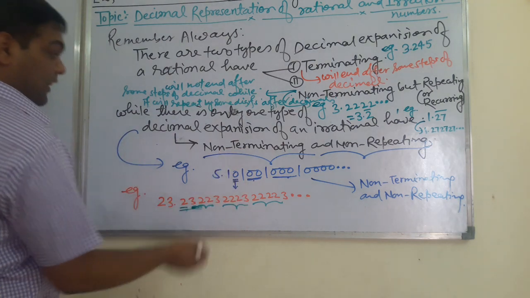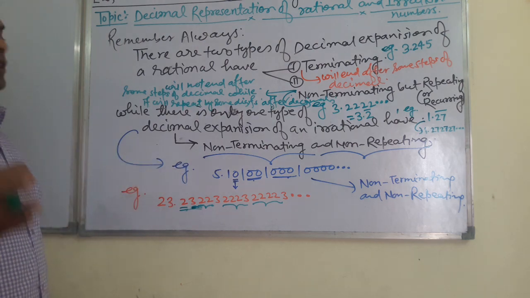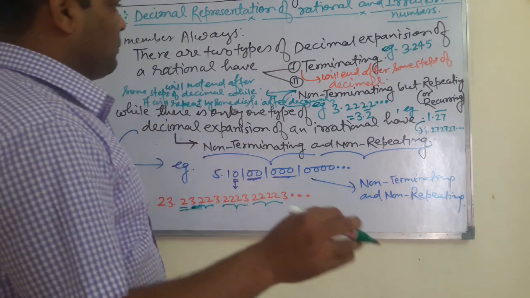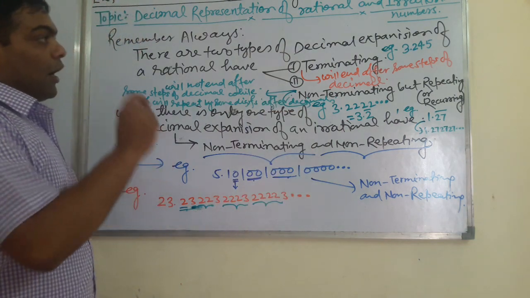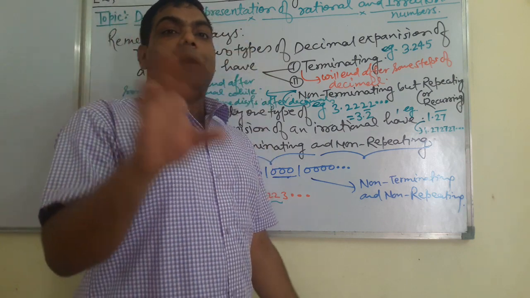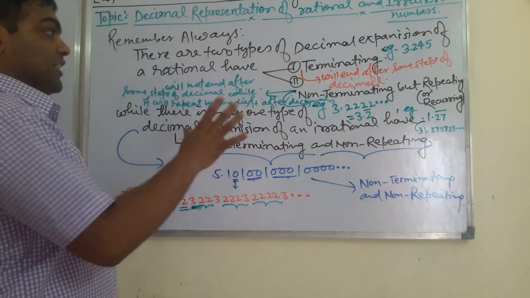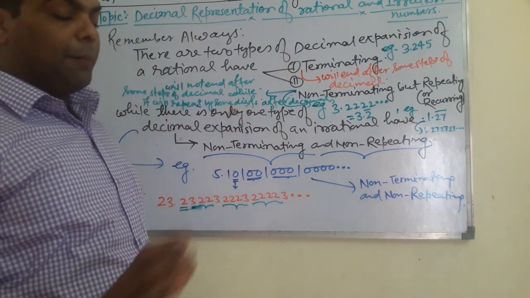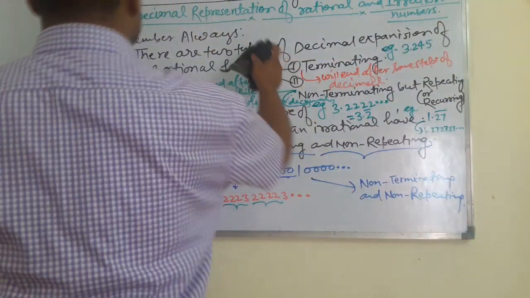Well students, in this way we can get many more examples of rational and irrational numbers in the form of decimals. Well students, now I am giving you one question to identify the rational and irrational numbers if they are in the form of decimal.